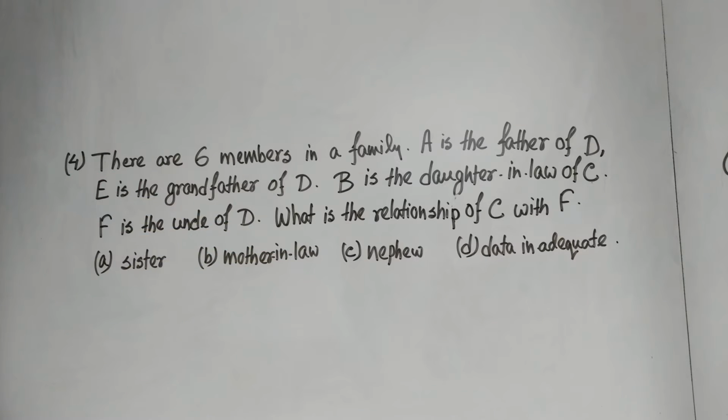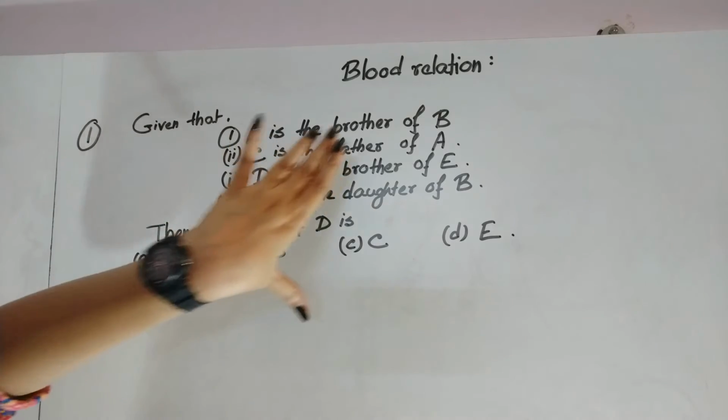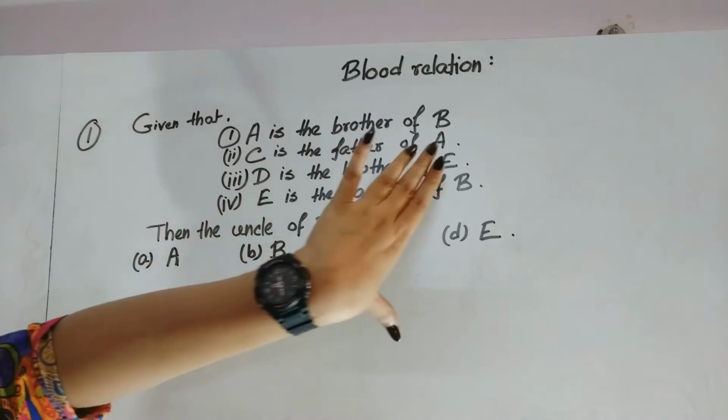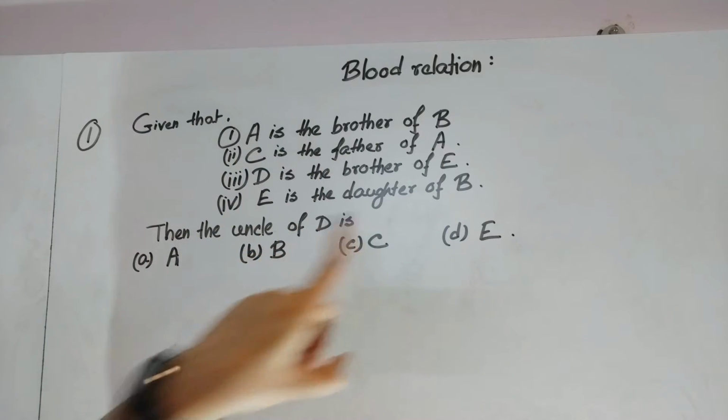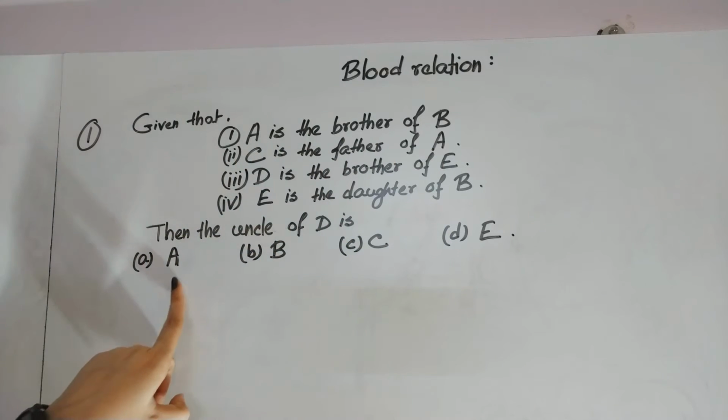Okay, now I will explain all the problems one by one. Number 1. A is the brother of B, C is the father of A, D is the brother of E, E is the daughter of B, then the uncle of D is A, B, C and E.